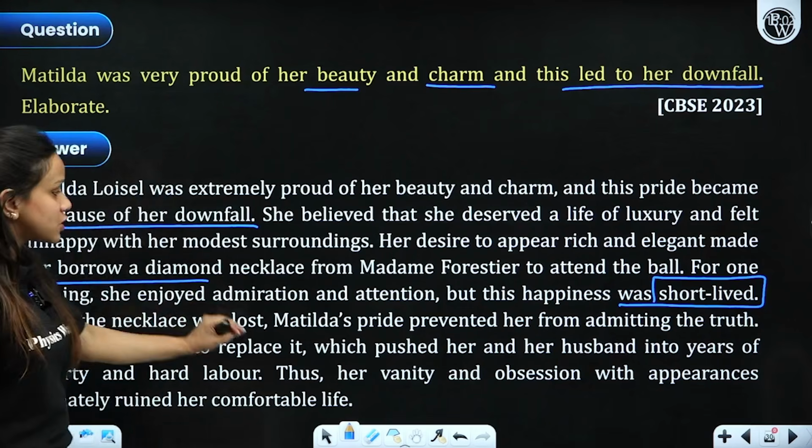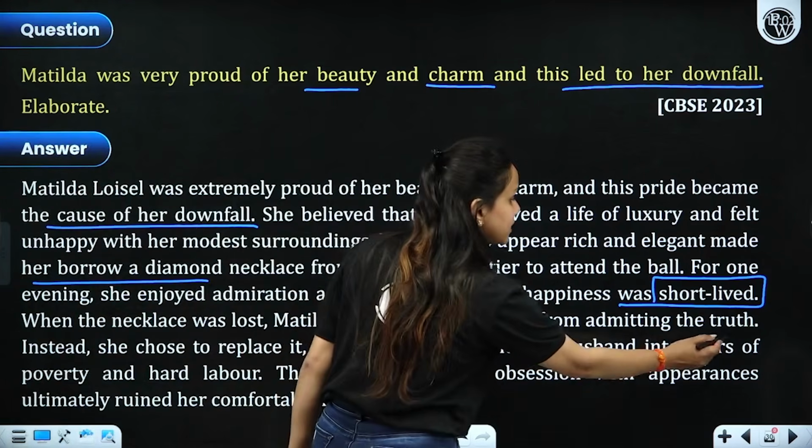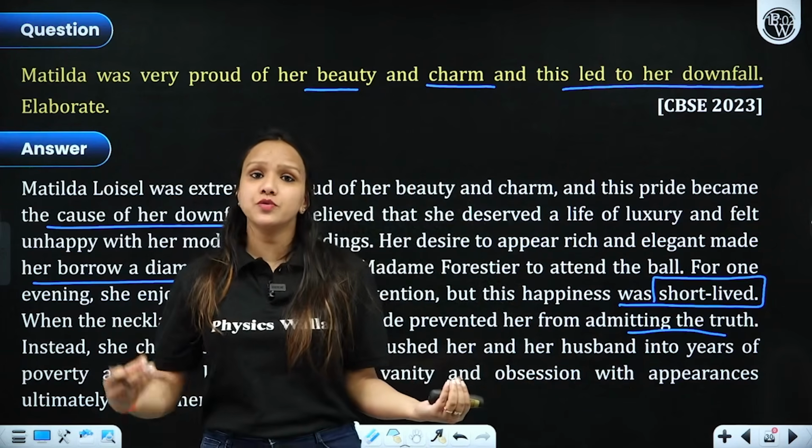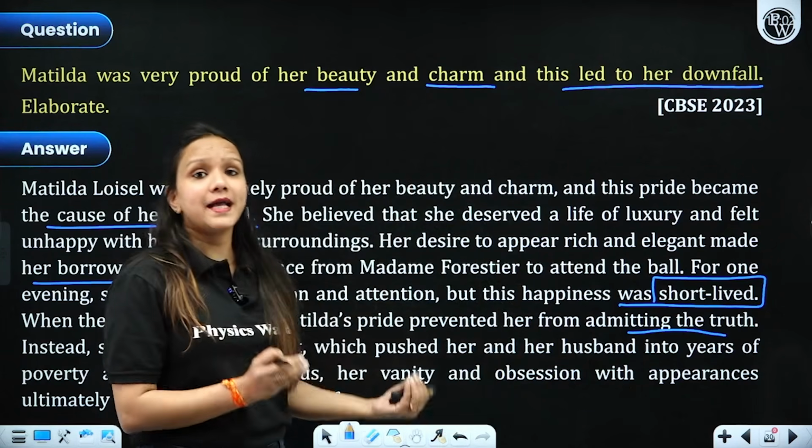Right? When the necklace was lost, her pride prevented her from admitting the truth. And it prevented her from telling the entire truth to Madame Forestier out of pride and ego also.